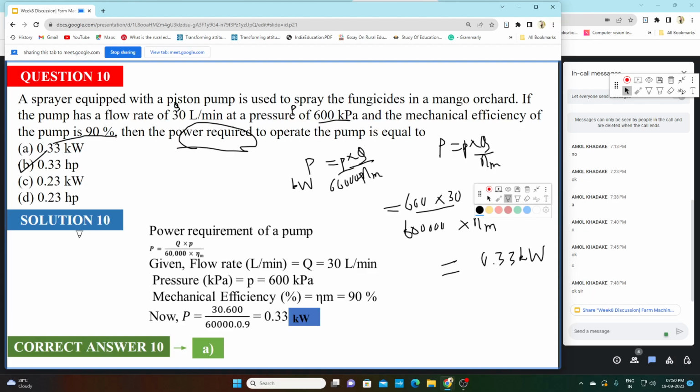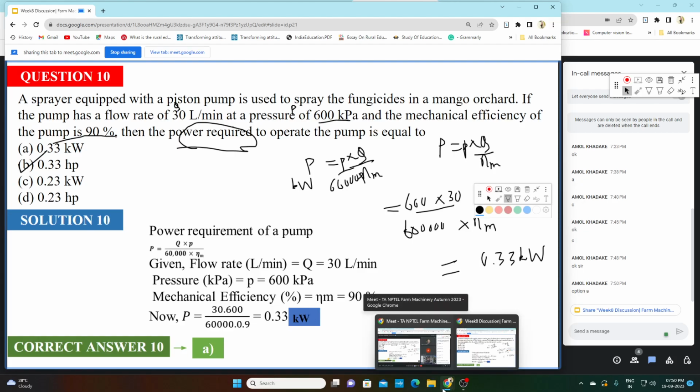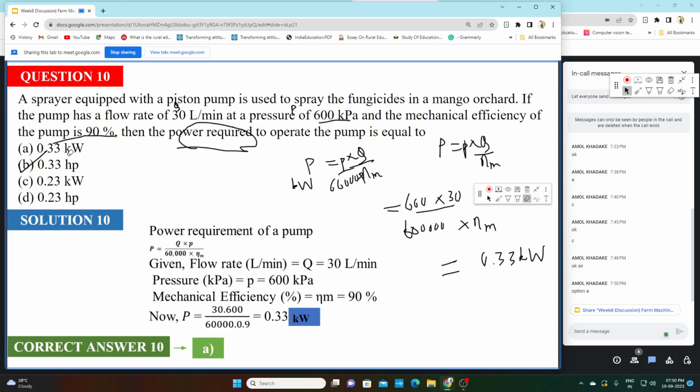Is this question clear? Oh, sorry, not HP. Not HP, in kilowatt, 0.33 kilowatt. So option A is your correct answer, not option B. Option B is given in HP, and option D is also given in HP.